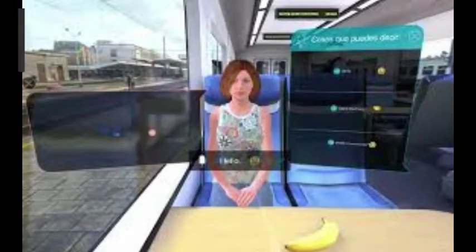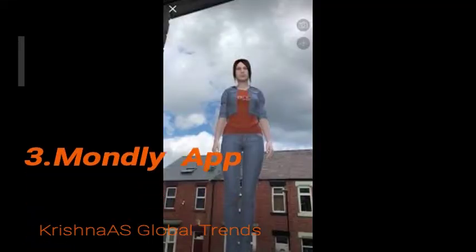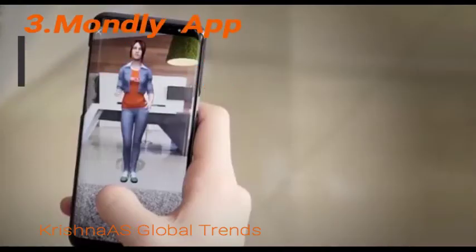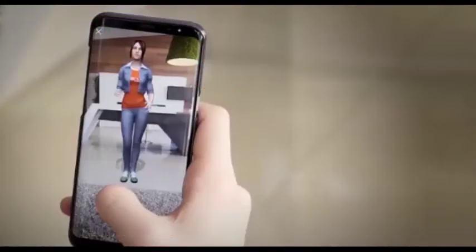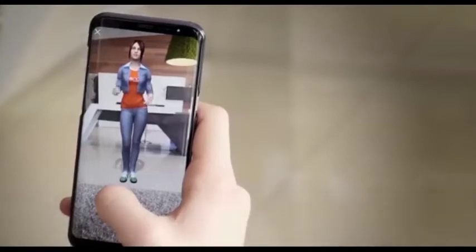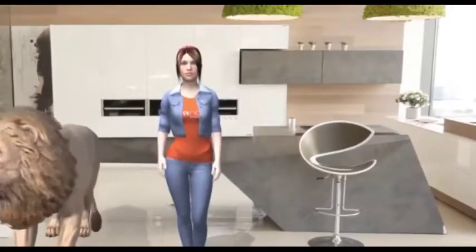Third one, the Mondly app. The Mondly app's main use is to learn different kinds of languages with different types of graphic features. You can learn 33 different languages.